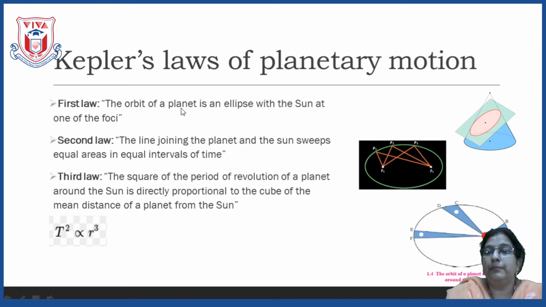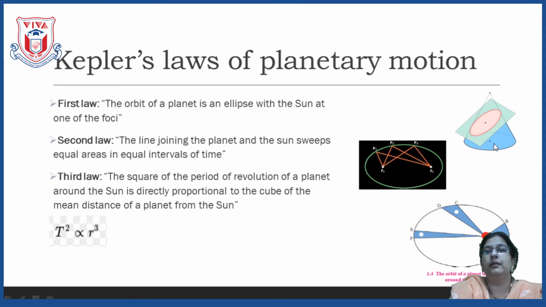Orbit of the planet means that around the sun the planets keep on moving. Now, if they are revolving around the sun, he said that they are not revolving in a circular path, but the path in which they are revolving is an ellipse. Now, what is an ellipse, children? It's not a circle, then what is it? Just come to this figure.